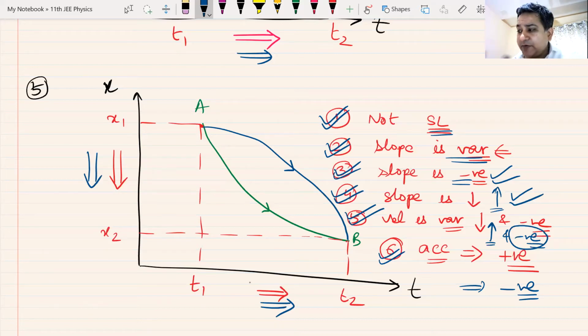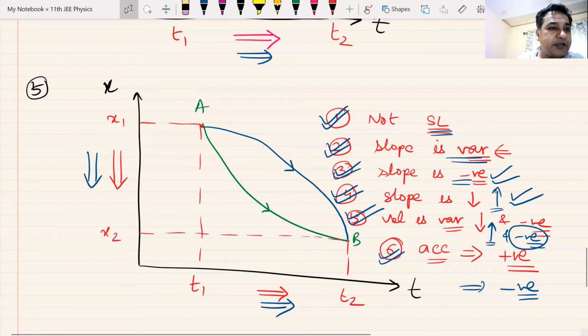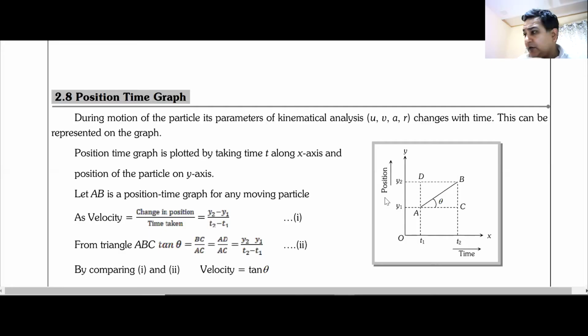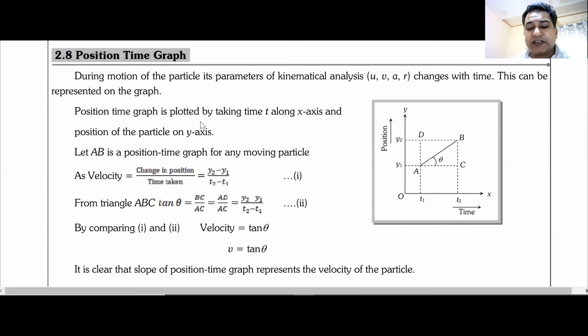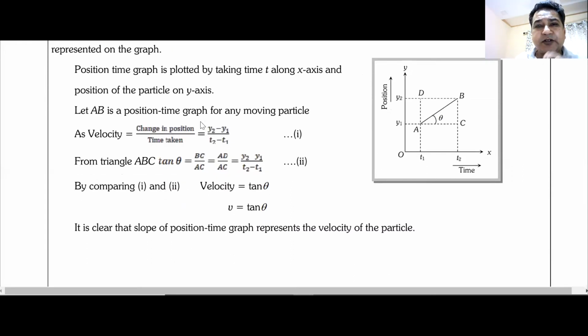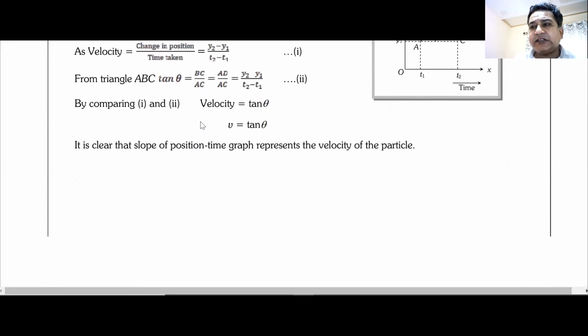What I would suggest is I would be sending you this file. Go through the lecture once again, and if you have any doubts, you can ask me in the next class. Meanwhile, go through your notes, which is coming right onto your screen. This is given in your notes. Position time graph, as you can see. Everything that we have explained in the class. I will be sending you this sheet. These notes are already with you. Have a look at the slope of the position time graph. Everything is explained in great details here.